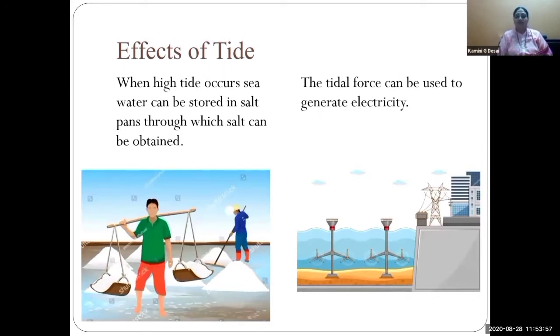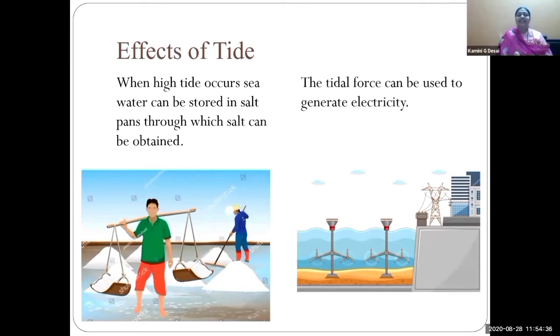again. When high tide occurs, seawater can be stored in the salt pans, through which salt can be obtained. Okay. Am I audible? See the screen. Yes. See, one man holds the salt. And see, it is the salt. All the salts are from the sea.